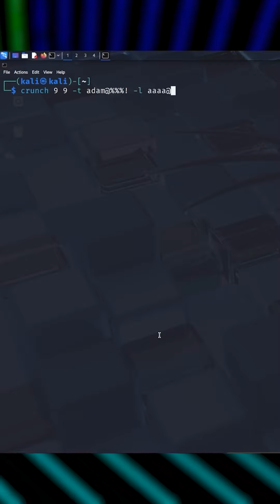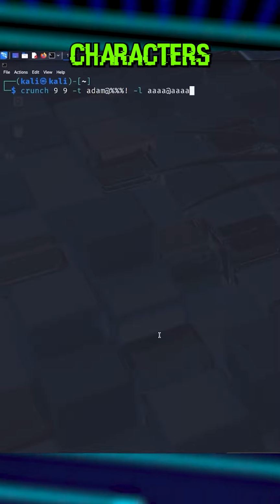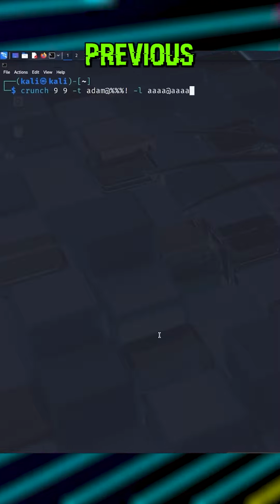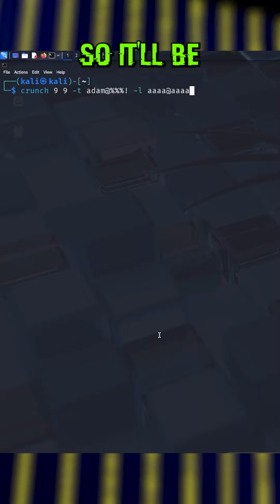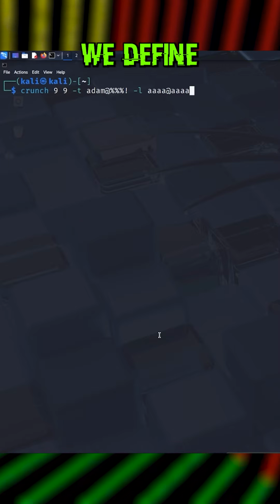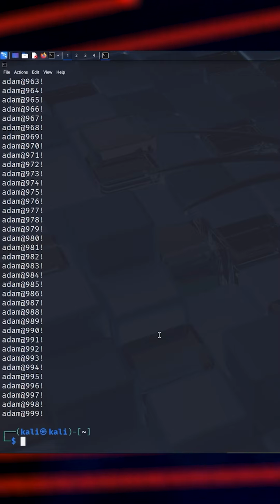1, 2, 3, 4. @ 1, 2, 3, 4. The @ characters are just placeholders of the previous command. The @ symbol is the only problematic character, so it'll be the only one we define with the -l option. See?